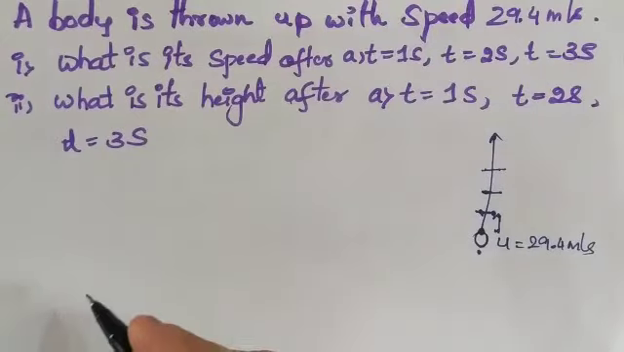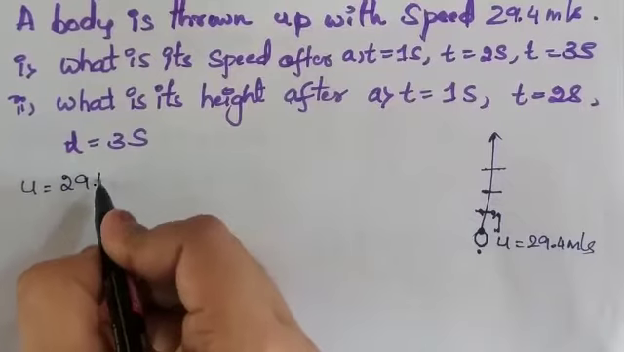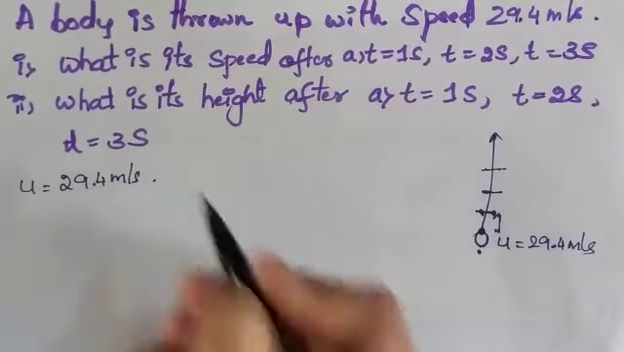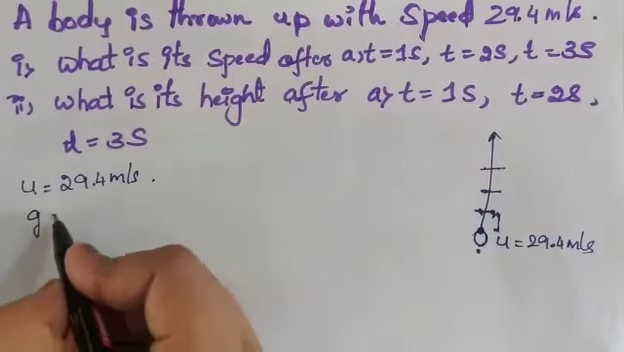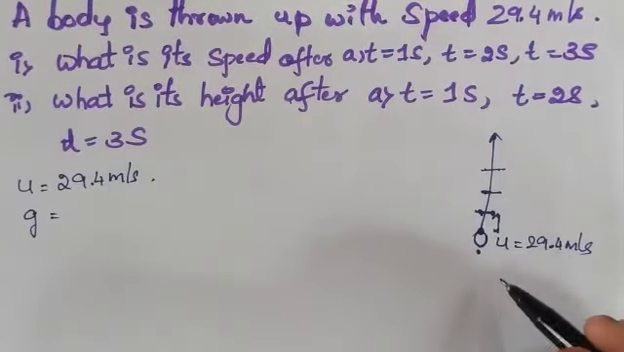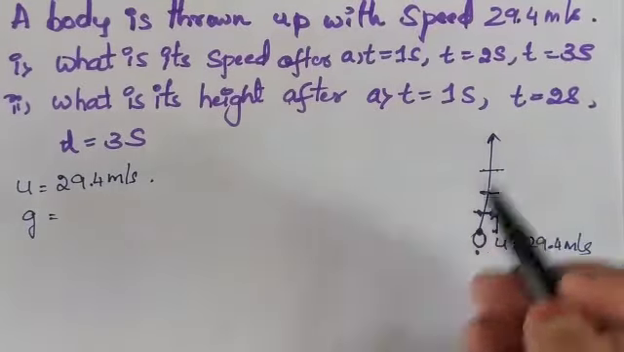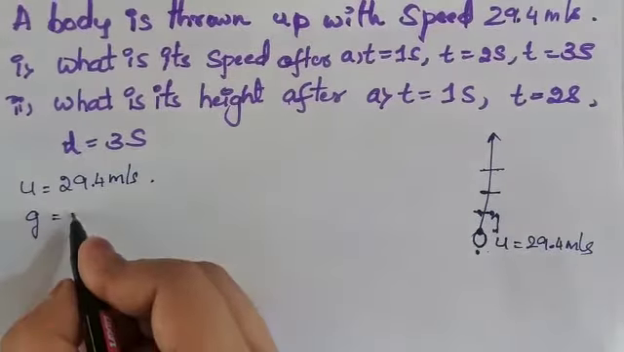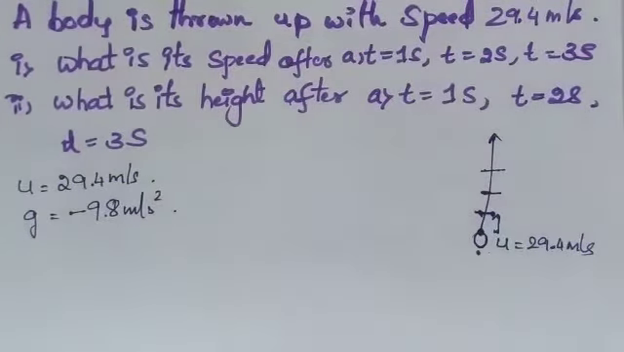So now let me write what are the things given. u equals initial velocity 29.4 meter per second. Now what will be the g value here? The body is thrown upward, that is against gravity. Gravitational force will always be downwards only. Against the gravitational force we are going to throw the body here. So it becomes minus 9.8 meter per second square.